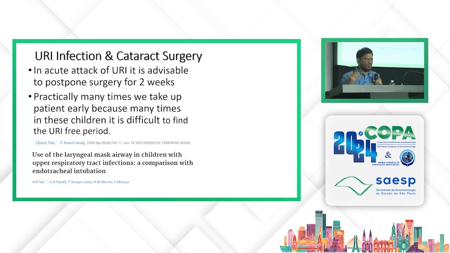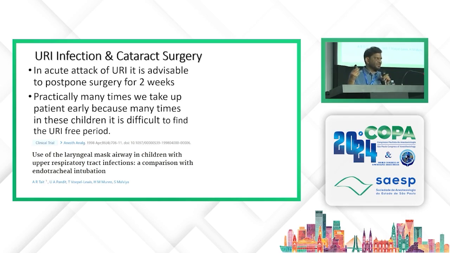Another issue we come across in cataract surgery is that the patient may come with an upper respiratory tract infection. There is a classical teaching that if there is a respiratory tract infection, postpone the patient for 2 weeks. But it should be decided on a patient-to-patient basis. If the patient has a mild runny nose, the chest is clear, and a mild cough is there, you can accept the patient for surgery. Cataract surgery is also time-bound surgery and should be done.